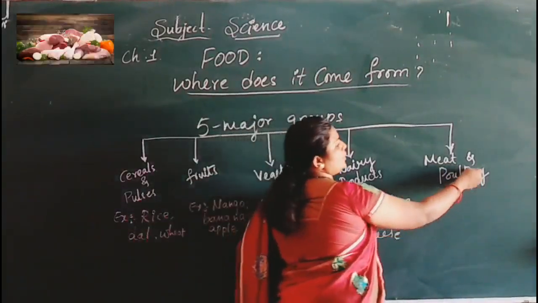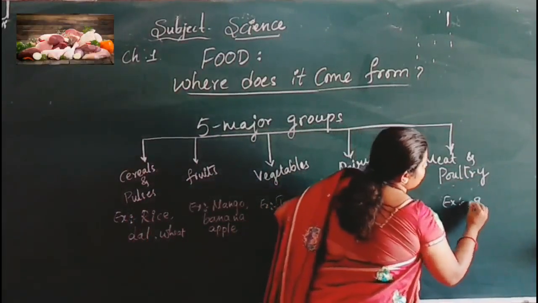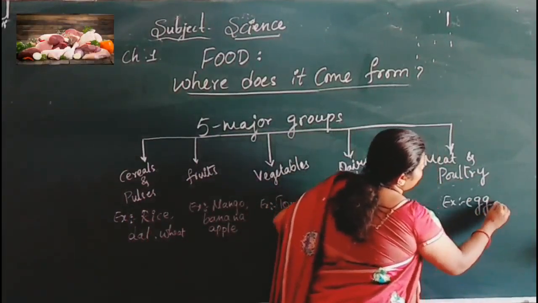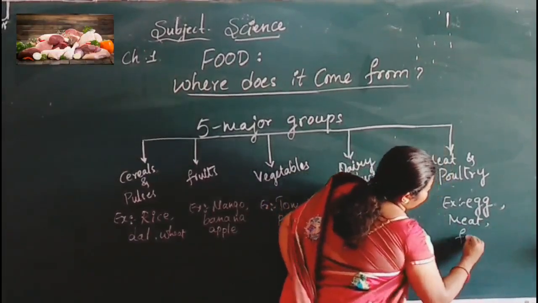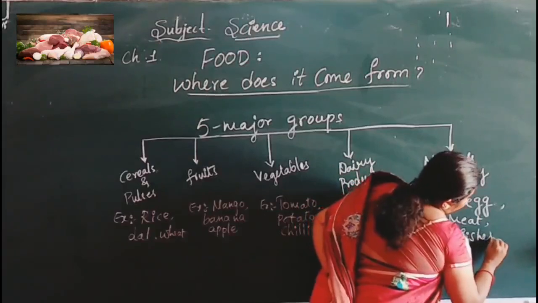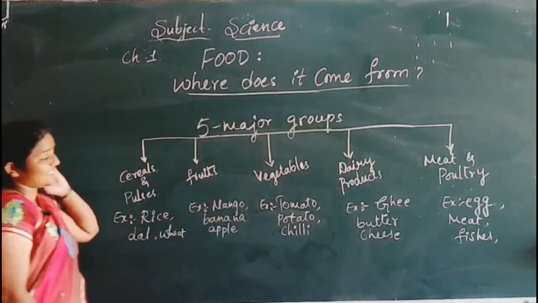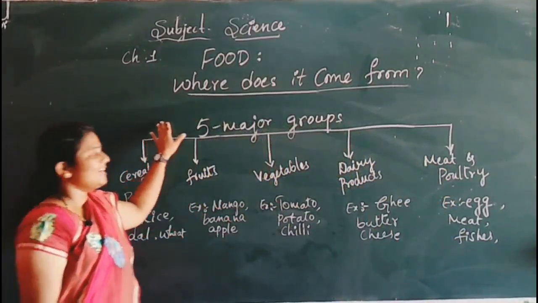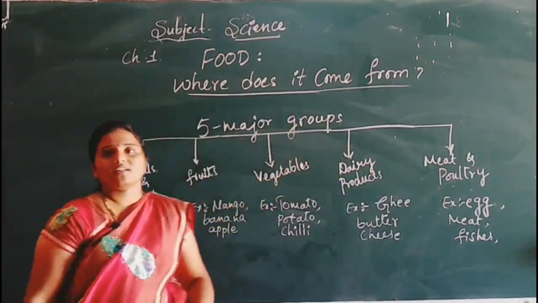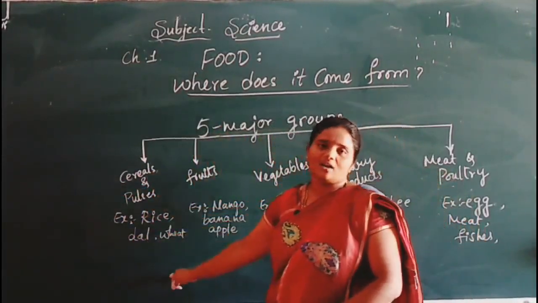Then meat and poultry means here you can take examples, that is egg, then meat, fishes, isn't it? This all comes under etc. It means that the different food items are broadly classified under these 5, isn't it? What is that, children? That is cereals and pulses, nothing but rice, dal, wheat.